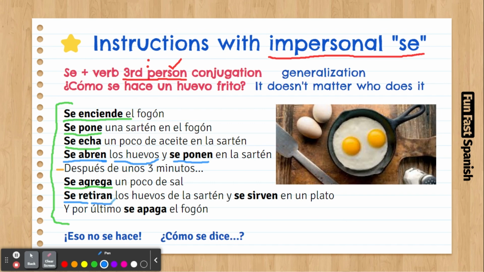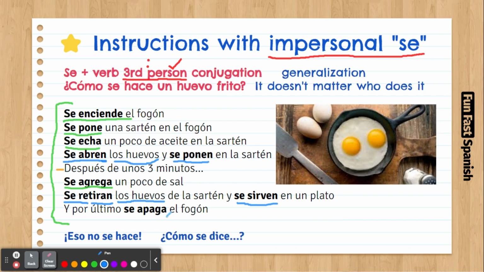Again, "se retiran" with an N because we are talking about the eggs, plural, right? Y se sirven en un plato. And you serve them, not you, like they are served on a plate. So that way we are talking about a lot of instructions in an impersonal way. Y por último, it's like the last thing, se apaga el fogón.